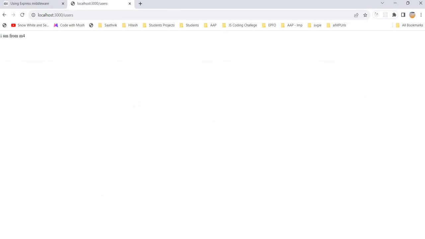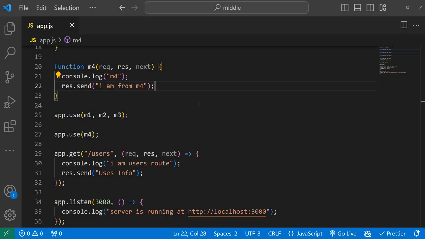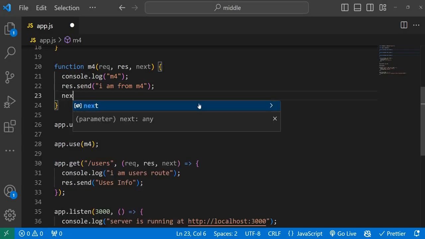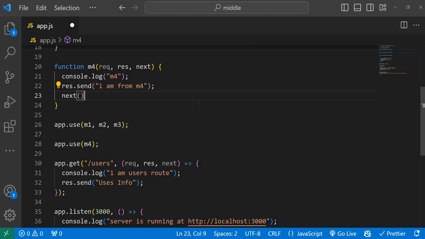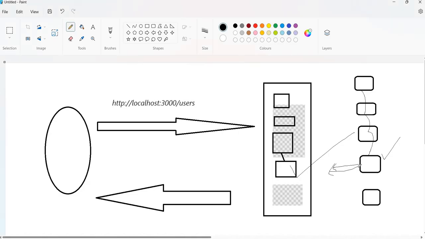But now this is very, very important. If I call next, so if I inform the Express.js server that once M4 sends a response to the client, I still want to execute this route, what will happen? Is it going to execute this route, or will it say, hey, you have already completed the request response cycle, how can I execute the next one?